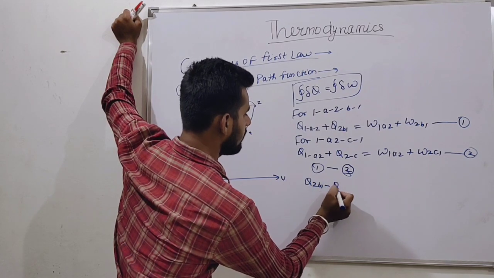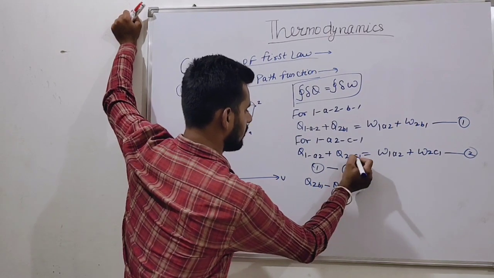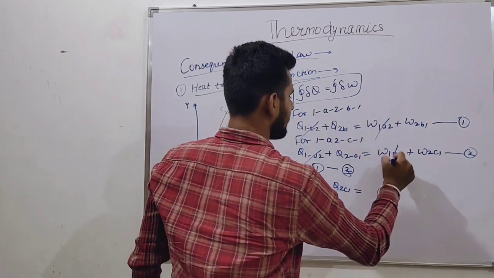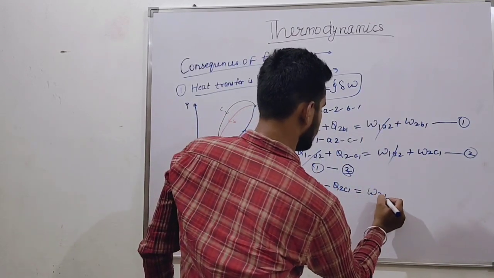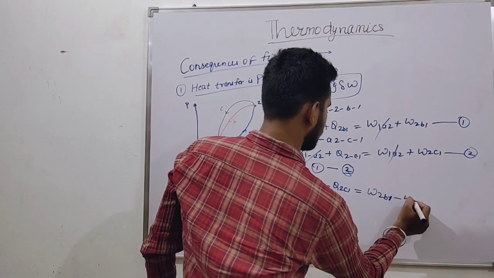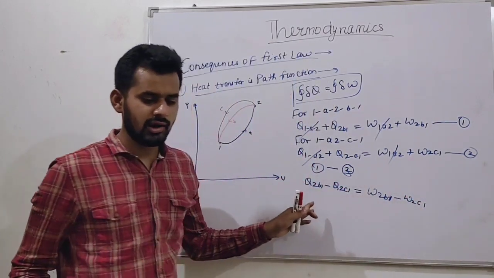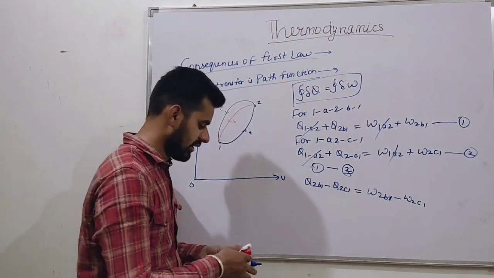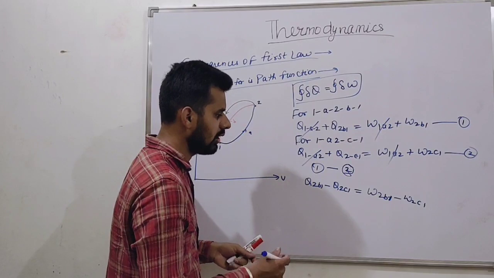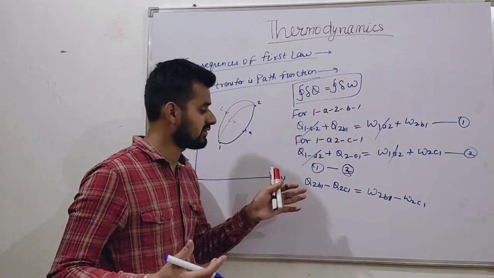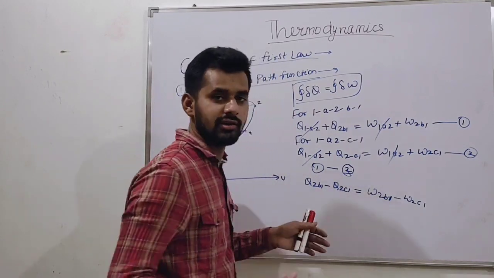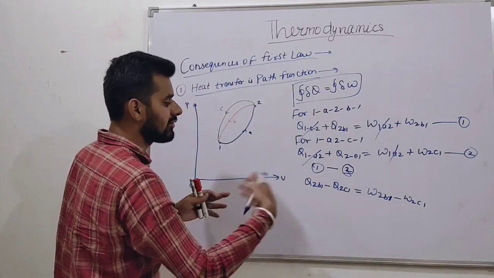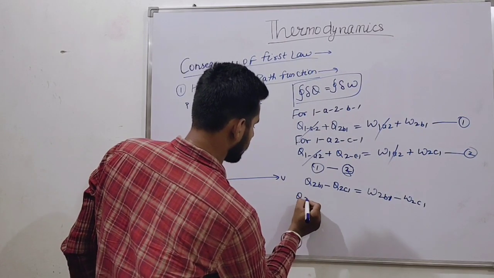Q2B1 minus Q2C1 is equal to W2B1 minus W2C1, as the other terms cancel out. Are you getting this, friends? Now let's rearrange this: take W2B1 terms on one side and W2C1 terms on the other side.